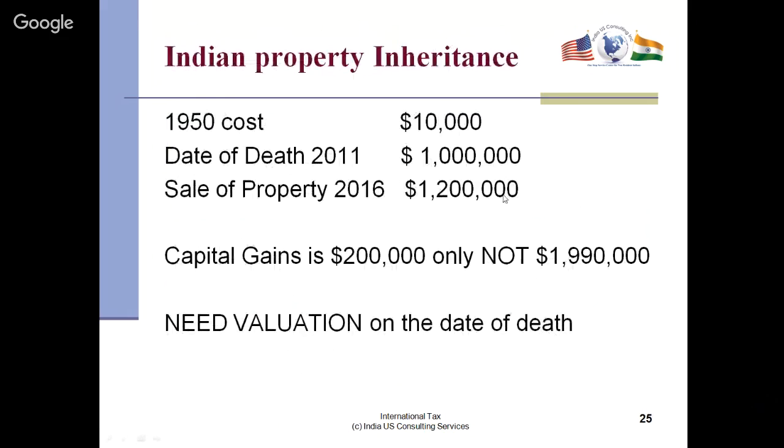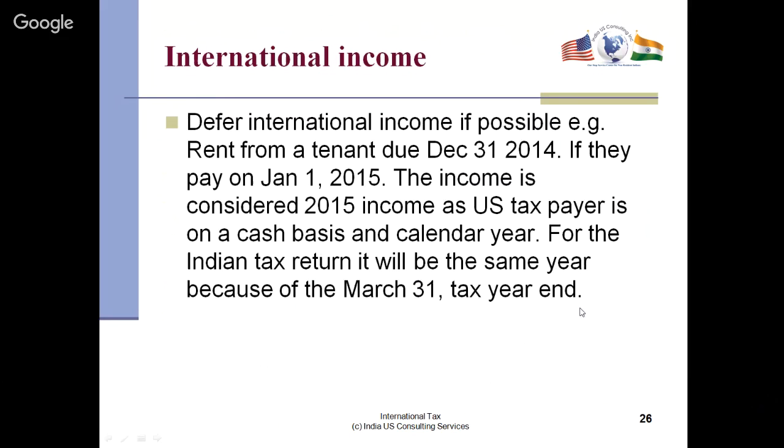So it should be the 1.2 minus the $10,000. That would be your amount here. Not 199, it would be 1190. So you need valuation on the date of death. Okay, that's important. So this 1 million, this basis is only 200,000. I want to correct this slide. So instead of capital gains, it'll be 1190, just as an FYI.